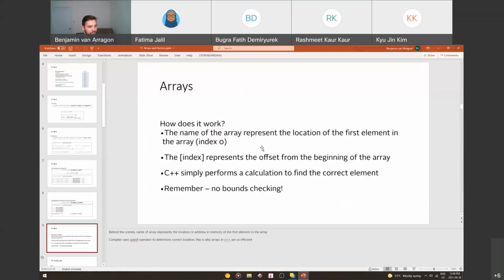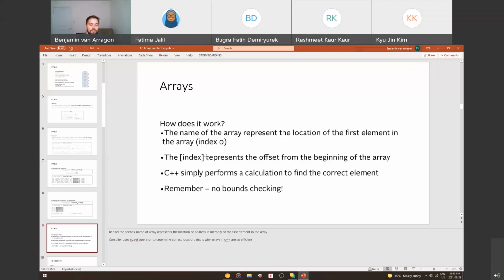So just to remember, how does it work? The name of the array represents the location of the first element in the array. Behind the scenes, it's an address in memory of that first element. Remember, like I was saying, if you tried to print the value of the array, it'll tell you the address in memory. For example, like I said, 1,000, and then it will use the size in bytes to mathematically calculate where the next elements are in the array. So the index represents the offset from the beginning of the array.